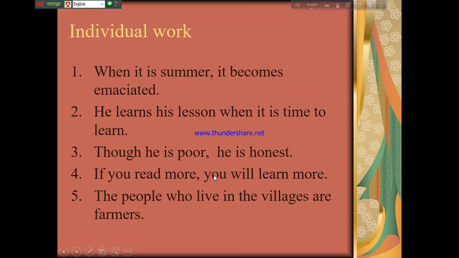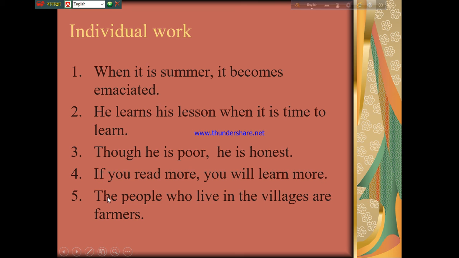If you read more, you will learn more. Instead of if, you have to write by, then subject you will be omitted, and then the verb 1 read, you have to add ing to the verb read, then rest of the sentence will be the same. So by reading more, you will learn more.